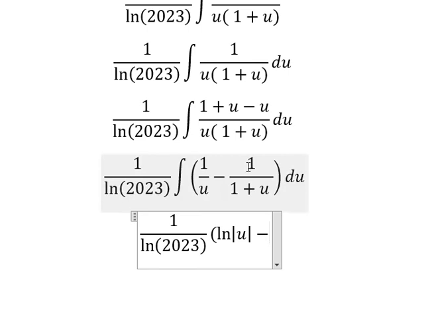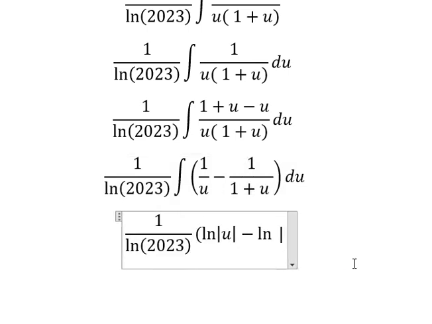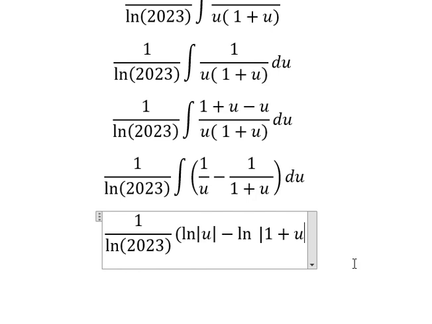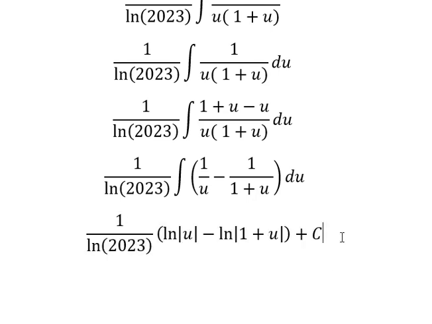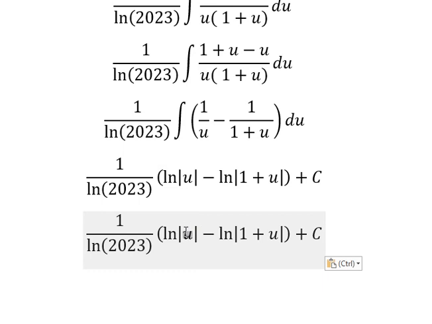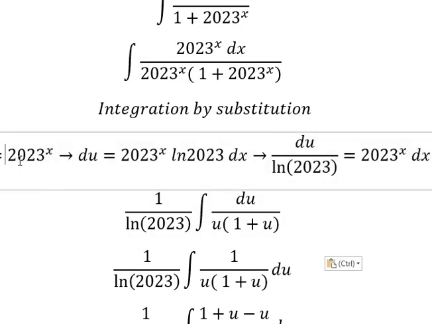The integration of this one, we have ln of the absolute value of 1 plus u. And I will put c. Then substituting back u, that is this one.